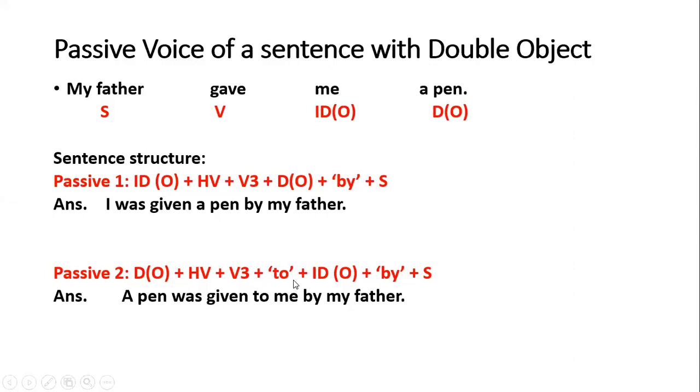Then you will have to add to also, and then you will write your indirect object, and then same preposition by, and then subject. So there is a difference of to also, because you have to tell to whom the thing was given. See, direct object is a pen. So here we have written a pen. Helping verb again was, V3 given. Then you are to write to, and indirect object will be the same. Sorry.